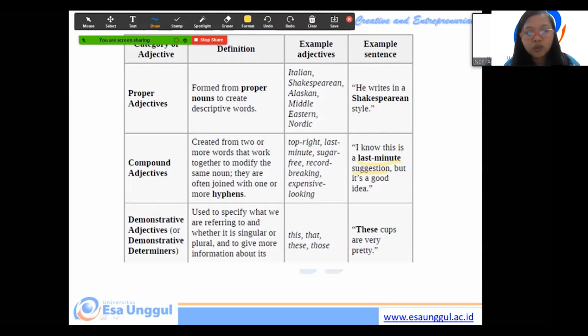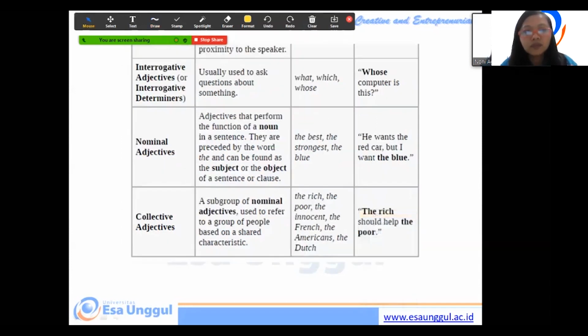And then we also find demonstrative adjective. For example, this, that, these, those. These cups are very pretty. Look, these cups. Cups, noun. These, demonstrative adjective. Okay, this is the other kind of adjective.